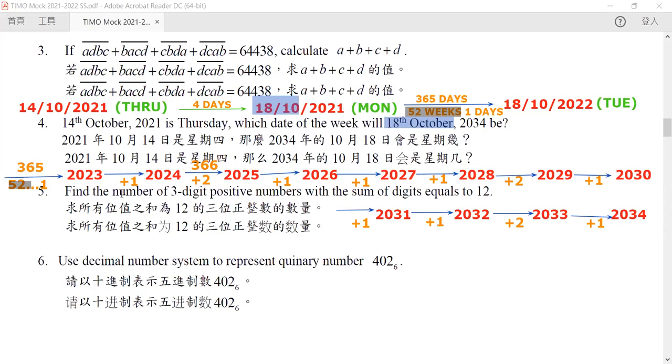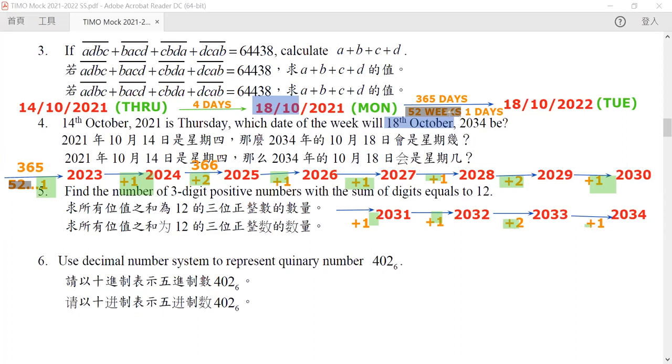Now let us combine them together. So we start from 1, 1, 2, 1, 1, 1, 2, and then 1, 1, 1, 2, and then an extra 1.